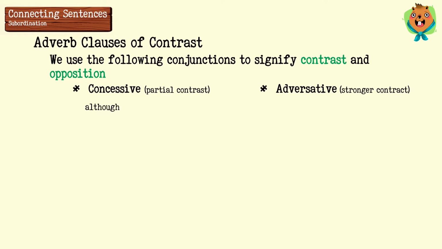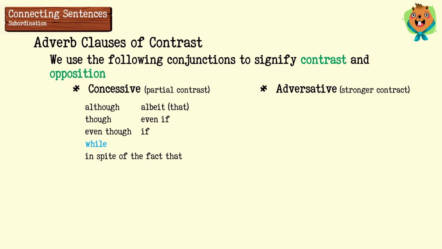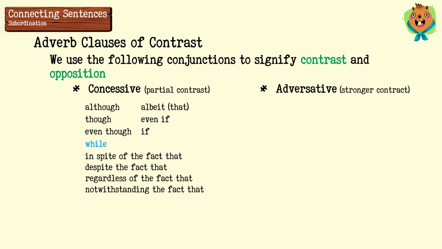Although, though, even though, while, albeit or albeit that, even if, in spite of the fact that, despite the fact that, regardless of the fact that, and notwithstanding the fact that. Adversative conjunctions are while, where, whereas, and when. Notice that the conjunction while belongs to both groups.